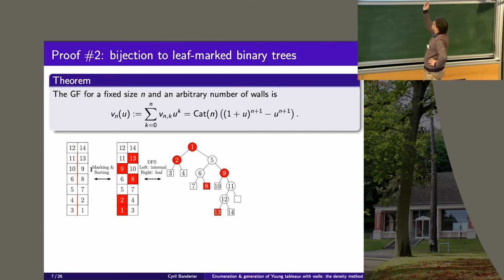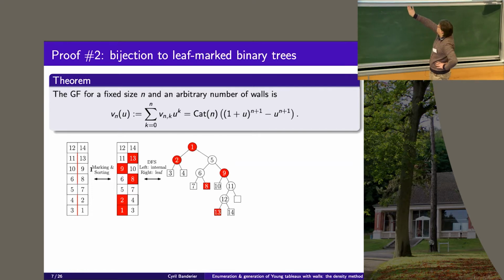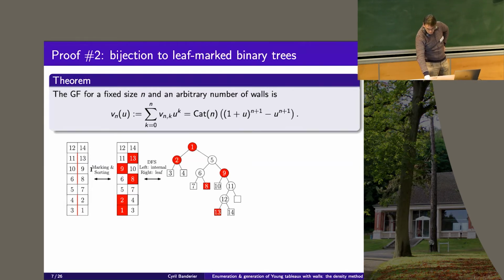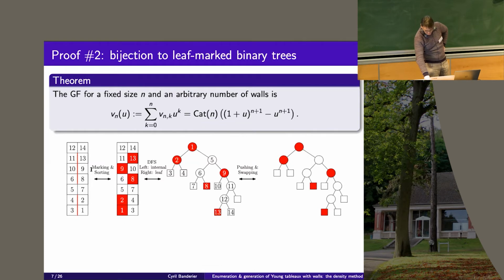So all the nodes which are on the left, they will be internal nodes. All the nodes on the right, they will be leaf, external nodes. So if you do this stuff, you get this tree. Okay, and then you can do a last transformation on this tree.